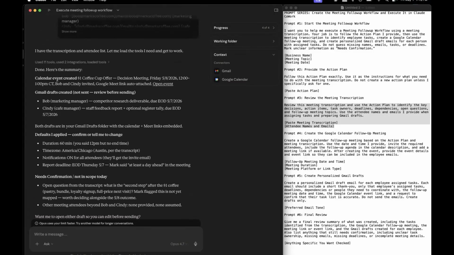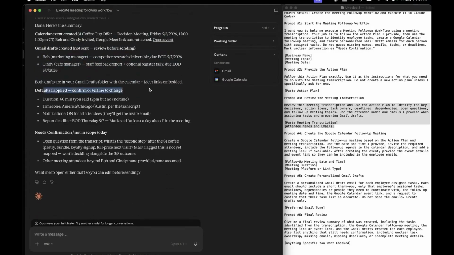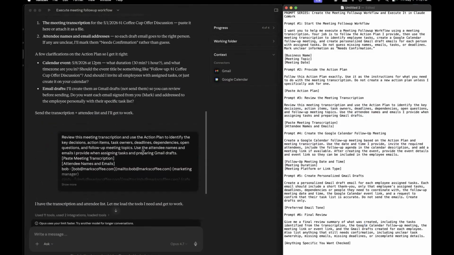All right, there we go. Done. Here's the summary. Calendar event created. Gmail drafts created. Defaults I applied. Again, I didn't specify this, so it did make up some of this information. It's verifying it with me, which is a good part of the process, and then finally needs confirmation. Now I actually just went through prompts 1 through 3, but I could just continue to go. And just so you know, all of these prompt series and the prompts that we do are applicable to most AI applications. So don't limit yourself with whatever the tutorial is about, because most of these can be done on almost anything. All right, so it's all scheduled.